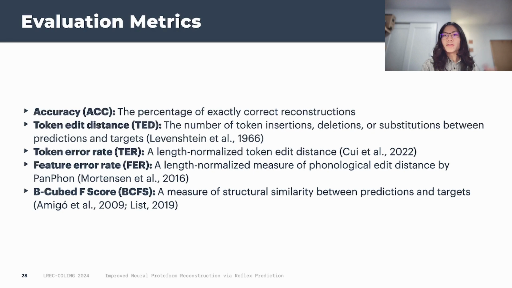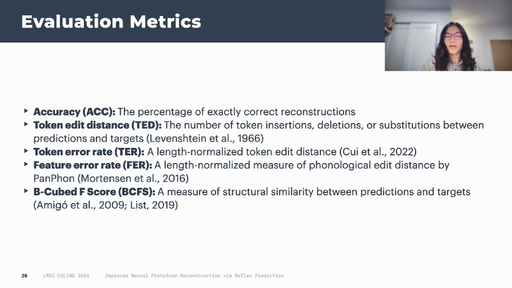We use the same evaluation metrics as previous work on reconstruction. We have standard ones like accuracy and token edit distance. Normalizing the token edit distance gives us token error rate. Feature error rate is like token error rate, except the edits are phonological features rather than tokens. And we measure this with PanPhon.